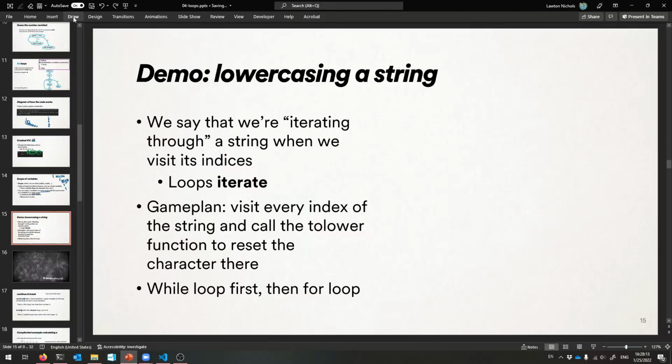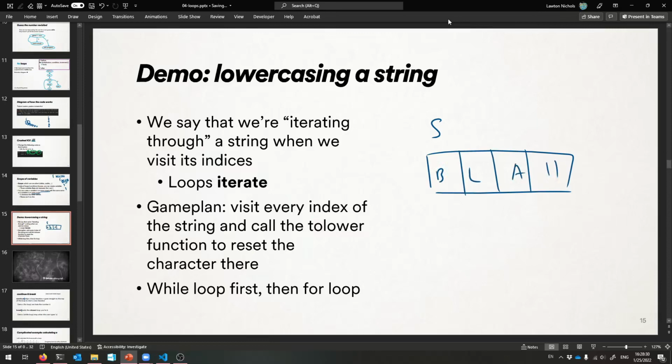But one thing you might want to iterate through is a string. Go through all of its individual characters, right? So let me give you a demo of lowercasing every character of a string. So maybe here's my string S. It holds all caps, some word, like BLAH. And we want to go through it, and by that I mean go through every individual index, right? And change it to lowercase b, lowercase l, lowercase a, lowercase h, okay?